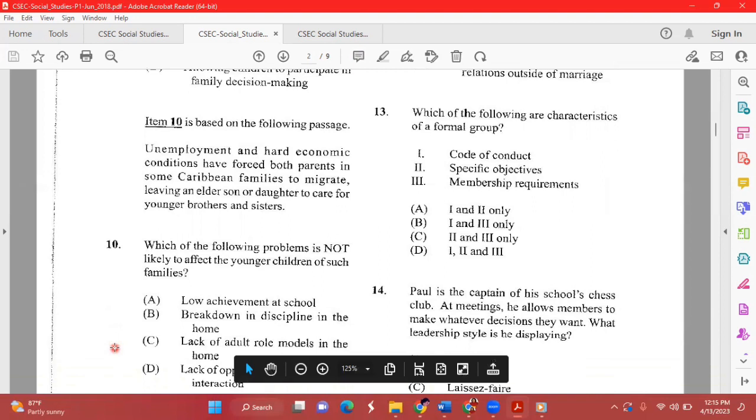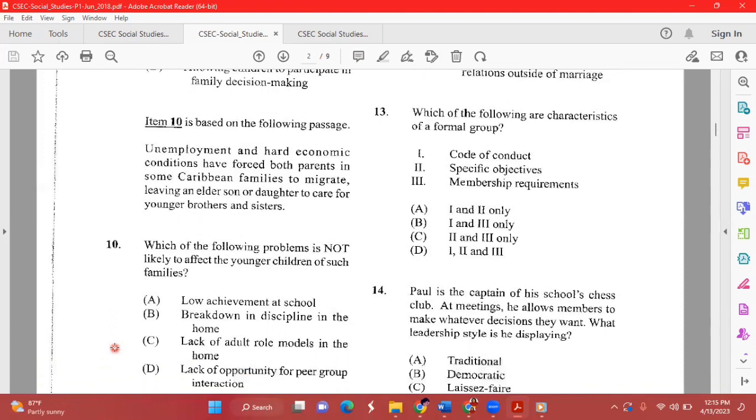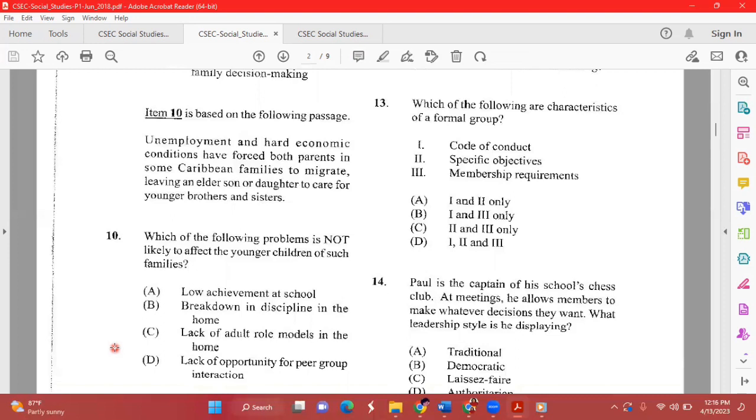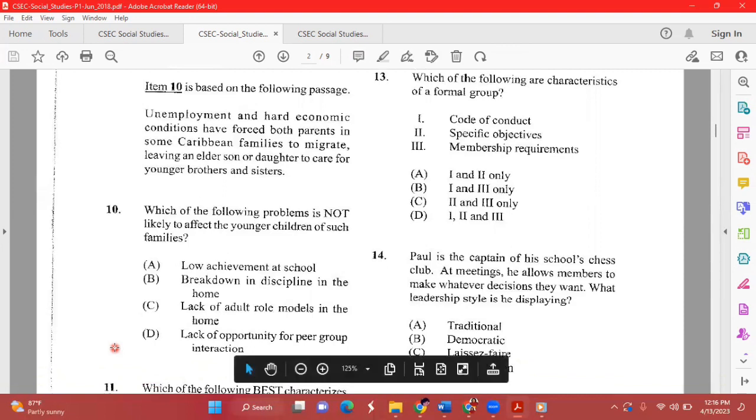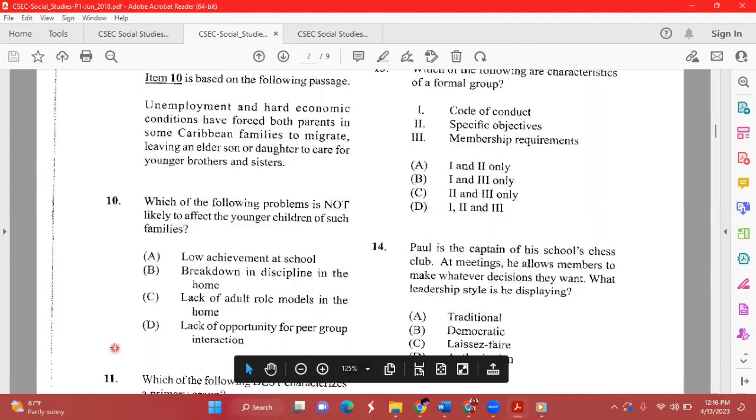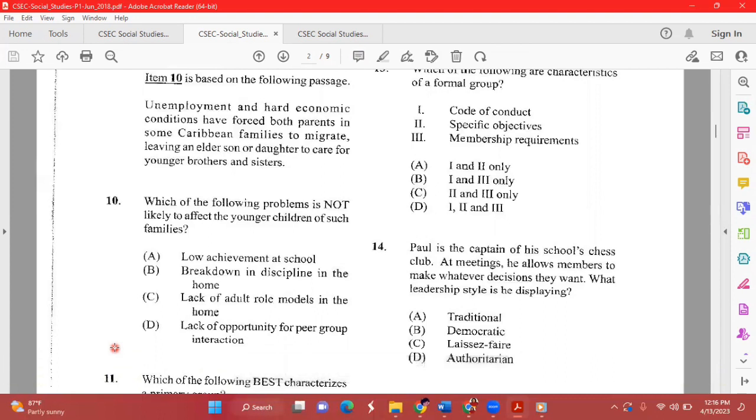It states, which of the following problems is not likely to affect the younger children of such a family? Now, looking at this, it says not likely to affect. So the answer would definitely be a lack of opportunity for peer interaction. That is the least likely to affect the younger child in the home.